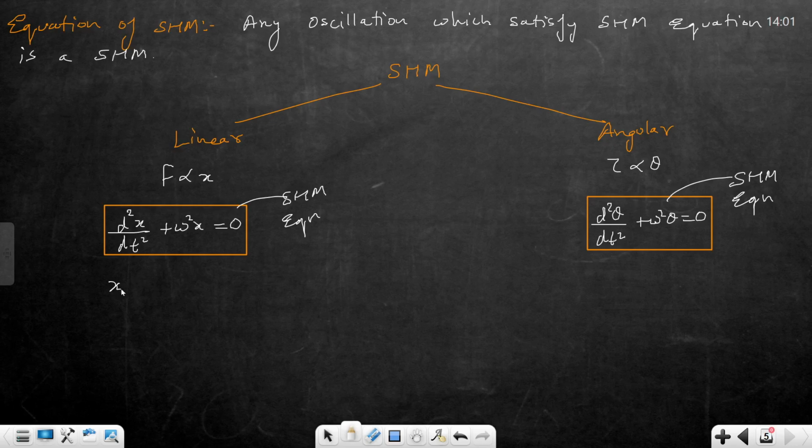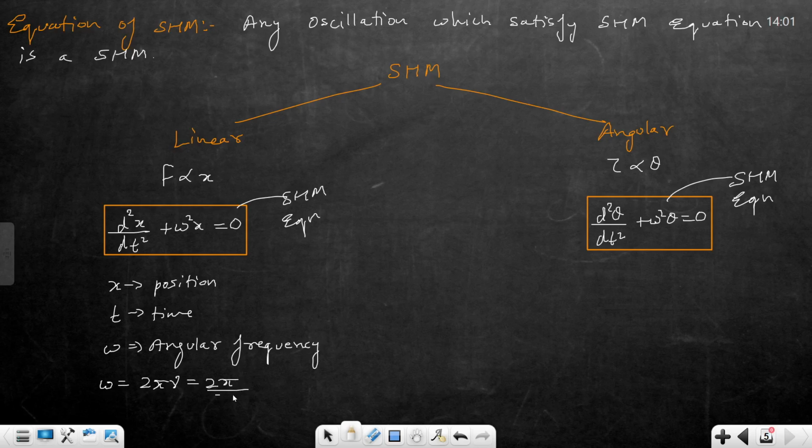So what is x here? x is position, t is time, omega is angular frequency, omega is equal to 2 pi nu or 2 pi by T. T is time period. Here theta is angle covered in radian.